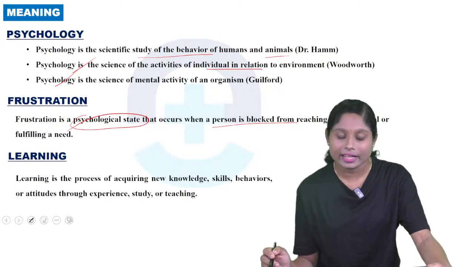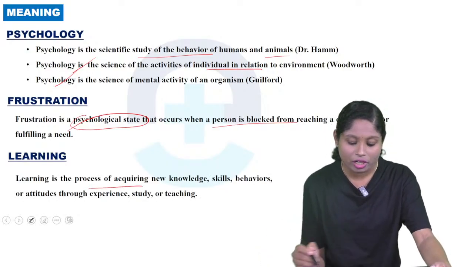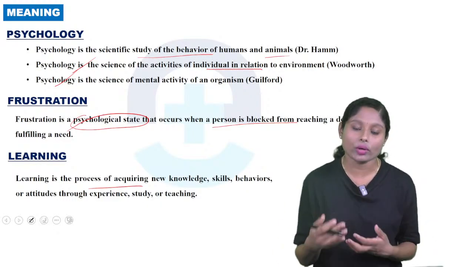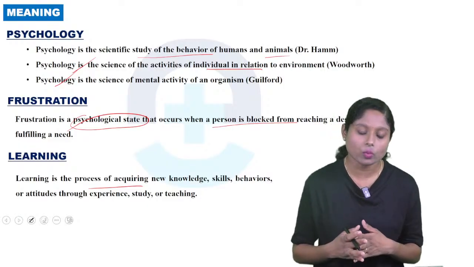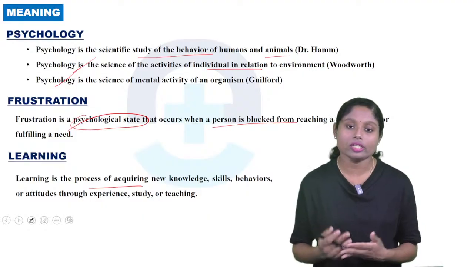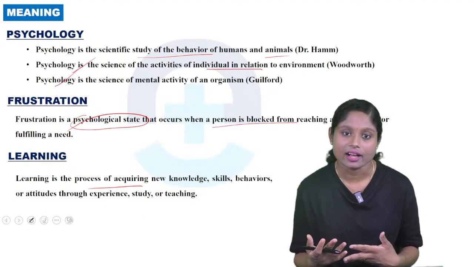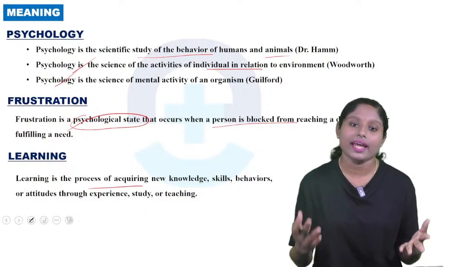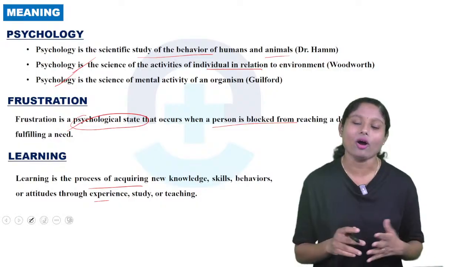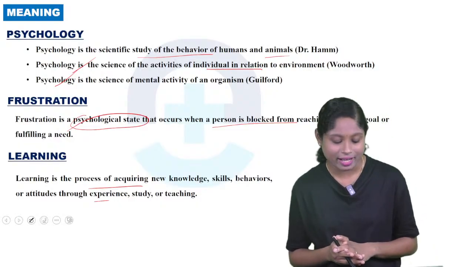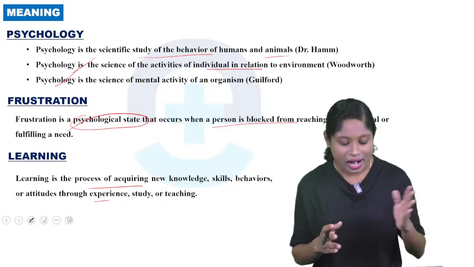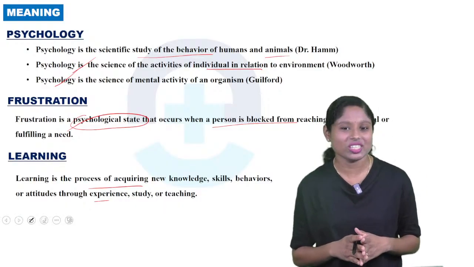Next word is learning. So what is learning? It's a process of acquiring new knowledge. So we acquire new knowledge, skills and behavior. So that is what is called learning. So it's a process where we learn new information, new knowledge, new skills and behavior. What do we call learning? How do we learn? Through experience, study or teaching. So that is the definition of learning. It's a process of acquiring new knowledge, skills, behaviors or attitudes through experience, study or teaching.